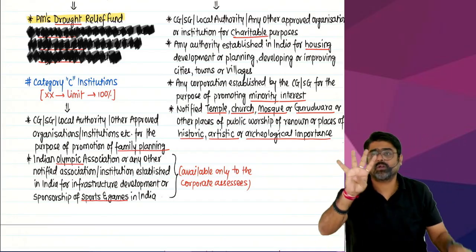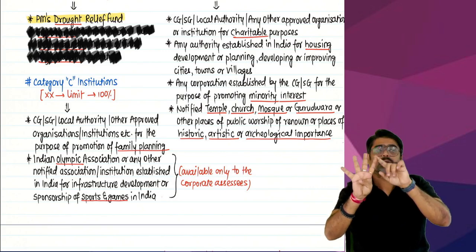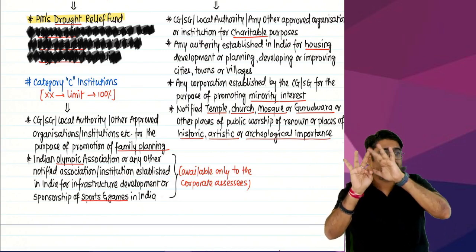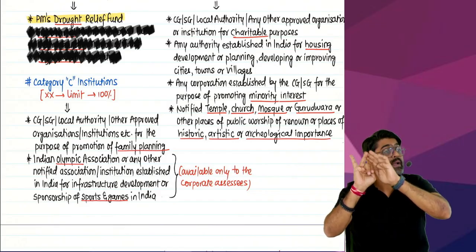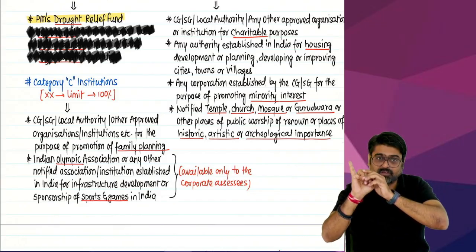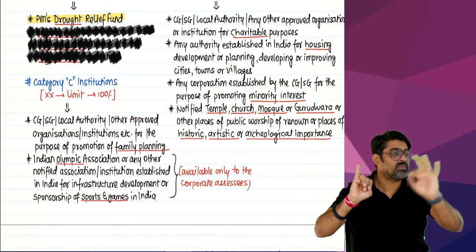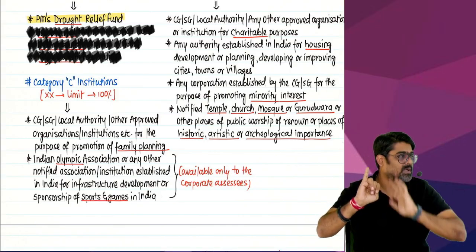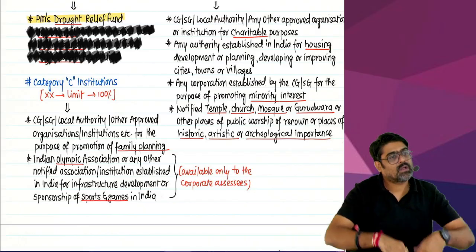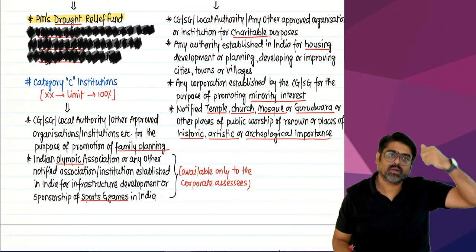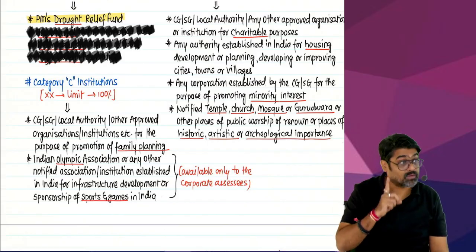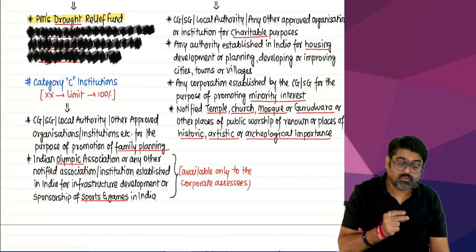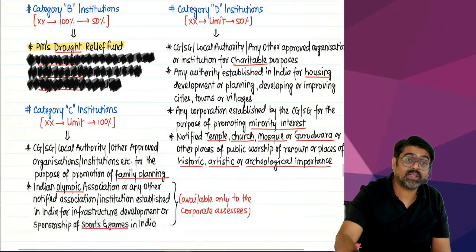Category D, four words you are supposed to remember. Charitable purpose, minority interest, public places of worship and public places of tourism, yes or no? And last one, housing development authorities and infrastructural development authorities, yes or no? Now anything remaining will go for category A. But you have to remember those names very specifically. First word, Zila Saksharta Samiti.